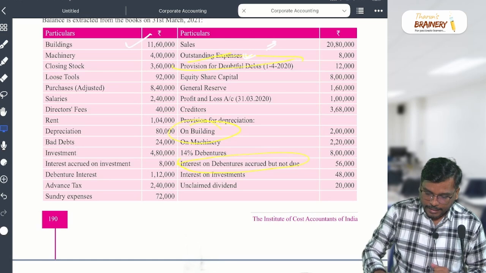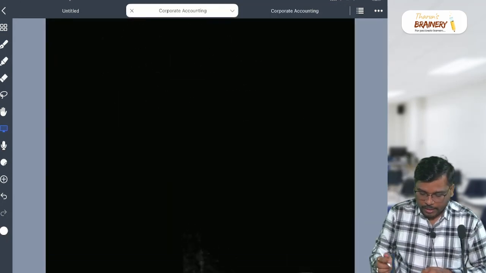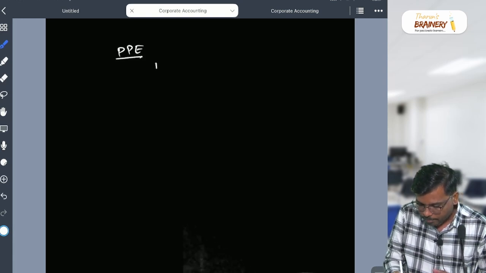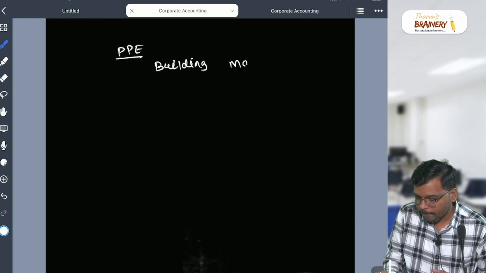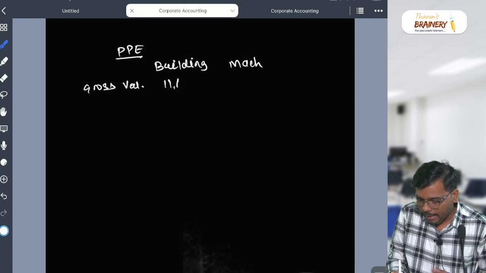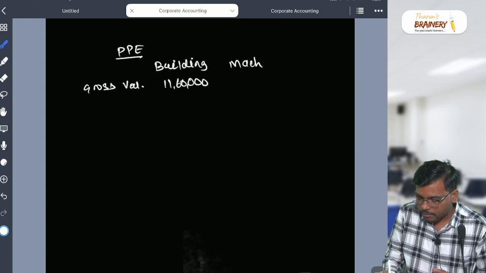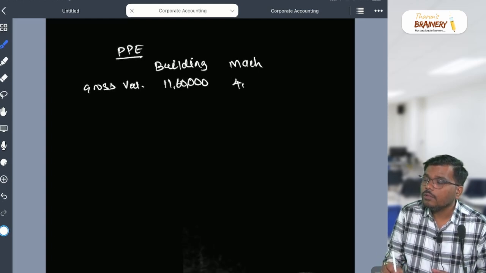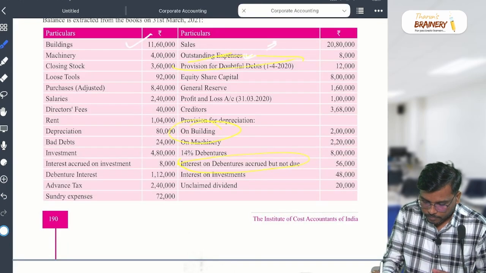Like in this, when you prepare, you should write like this. PPE. In that you write which are the PPEs given. First, building. Then what is the next one, my dear student? Machinery. Always write first what? Gross value. What is the gross value or opening value? How much? 11 lakh 60,000. Machinery how much? 4 lakhs. No, machinery value how much in the books?